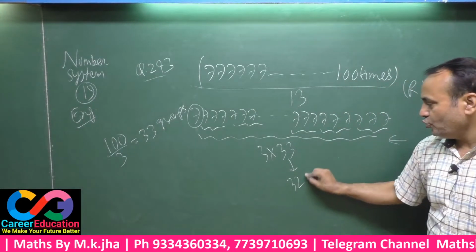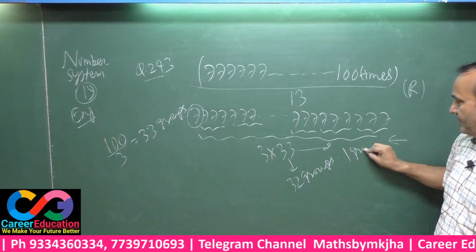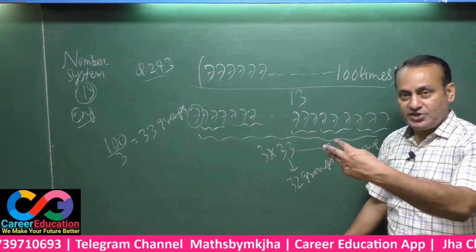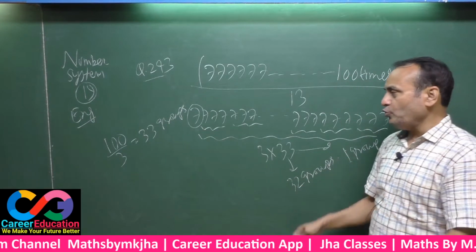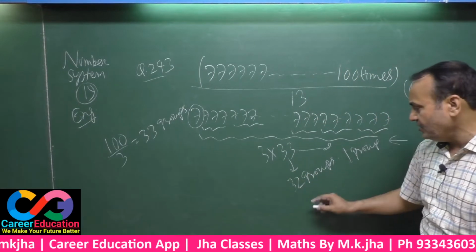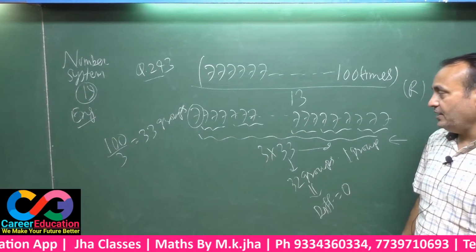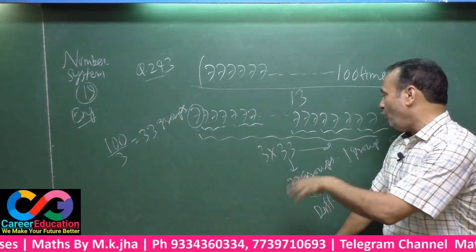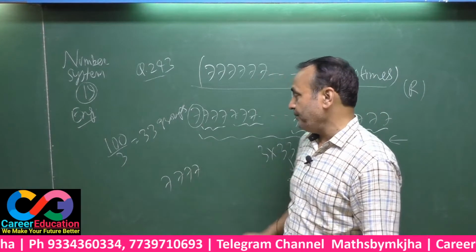That means 32 groups of 3 plus 1 group remaining. These 32 groups of 3 sevens, you have to take the sum total and then the difference of the two groups. That will be exactly the same, that means the difference will be 0 here. You have got the remainder 0 up to this, and only this is remaining. That means this 7, this 7, this 7, only this is remaining.